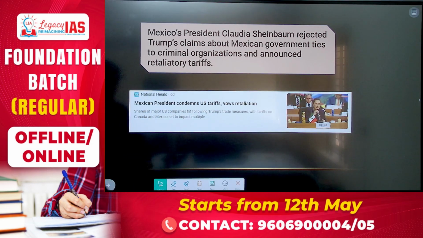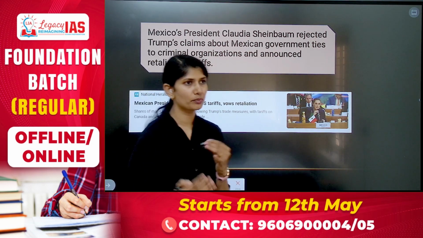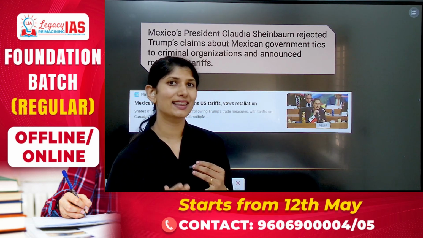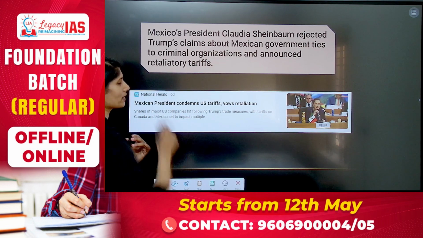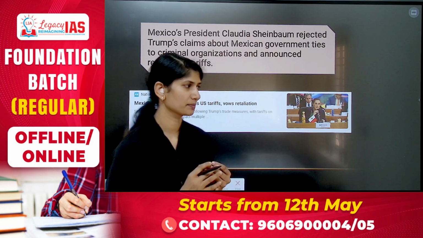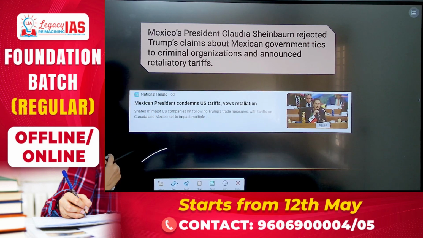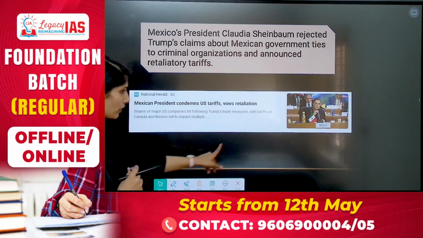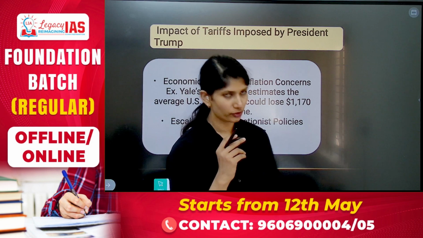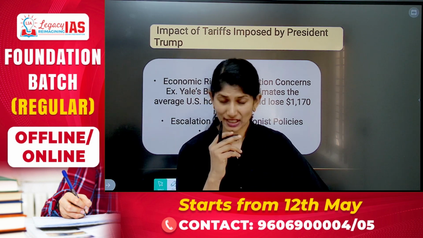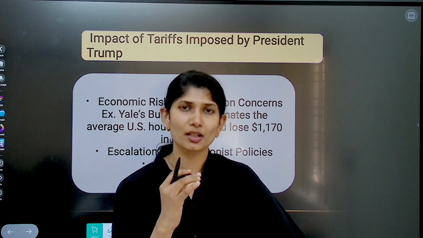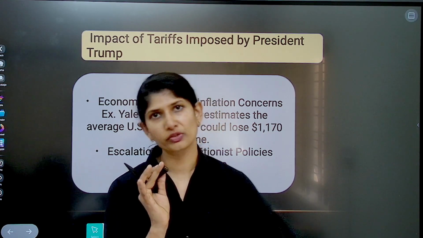Mexico's president has rejected Trump's statement that the Mexican government is linked with criminal organizations, and has also announced retaliatory tariffs. Now, when we speak about China, when China and the USA go full on with trade tariffs and retaliatory trade tariffs on each other, we are going to end up in a full-fledged trade war.